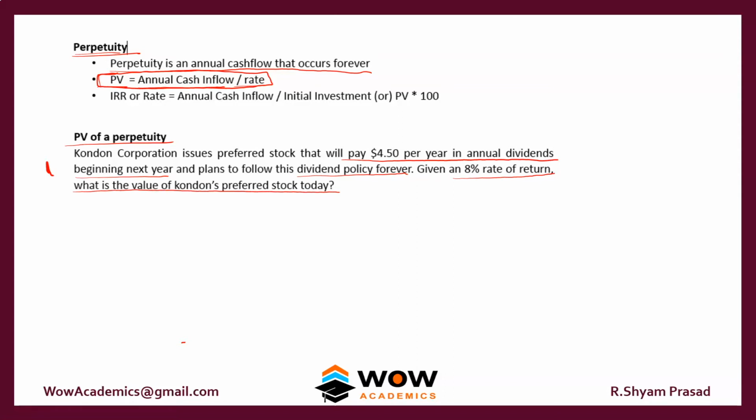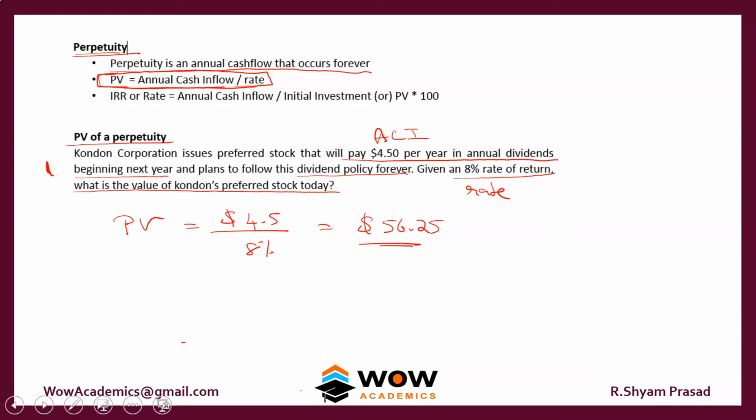So we'll work it out like this. What does this 4.5 refer to? That refers to the annual cash inflow, right? What does this 8% refer to? 8% refers to the rate. And what do we have to find? We have to find out the present value. So the present value will be $4.5 divided by 8%. So your answer will be 56.25. Okay, that is the present value of the perpetuity.